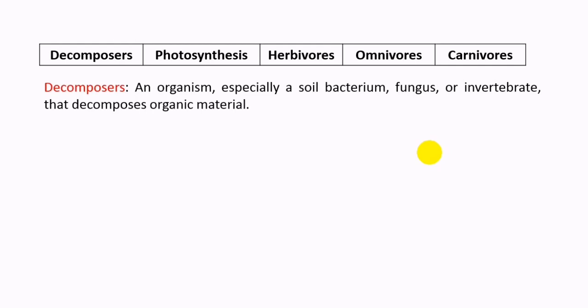For instance, after a human dies, bacteria will hydrolyze the body to organic materials, and these organic materials go down to the soil, and the plants will use this material again as a source for growth. Therefore, decomposers are organisms used to decompose organic material.